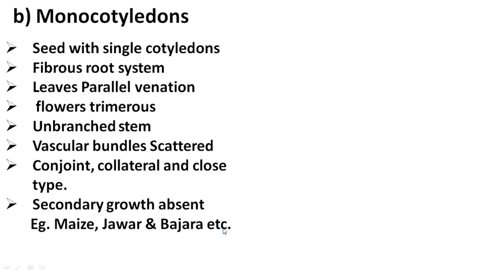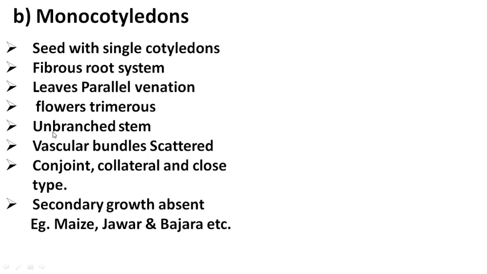The second class of the division angiosperm is monocotyledons. The seed consists of a single cotyledon. In this plant, the fibrous root or adventitious root system is present. Leaves are linear and show parallel venation. The flowers are always trimerous, meaning they have three petals, and these flowers have a perianth, meaning the flower does not differentiate into calyx, corolla, androecium and gynoecium. There are no distinct floral whorls, and it has a perianth.